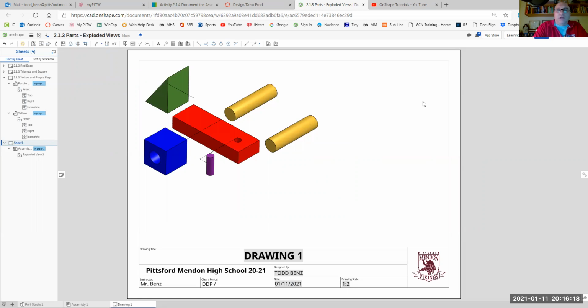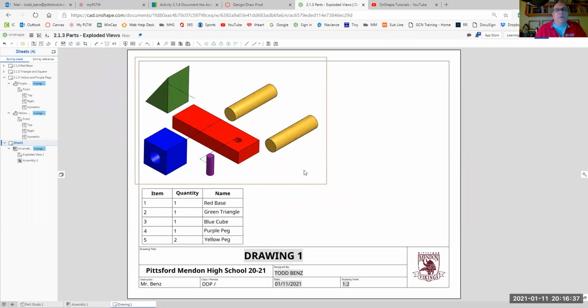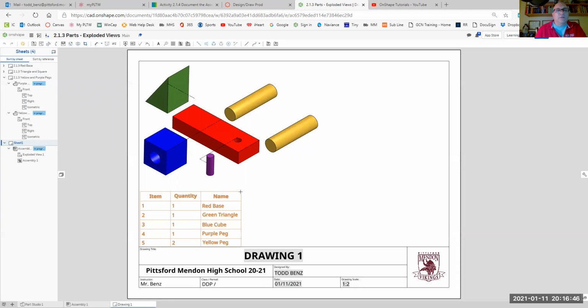So now we need to put our parts list and our balloons in. And we're actually going to put another view in. But I'm going to put my other parts list and balloons in first. So up in the top here, I have 3 little icons for my tables. And I'm going to select BOM. When I select that, I can bring this down and put it in one of the corners. I'm just going to plop it in anywhere. I'm going to move it in a second. And there it is. So now you can see my quantity, everything like this. That little black dot there, I'm going to grab that and I can slide this around a little bit. I'm going to try to get it as close as I can to the corner.